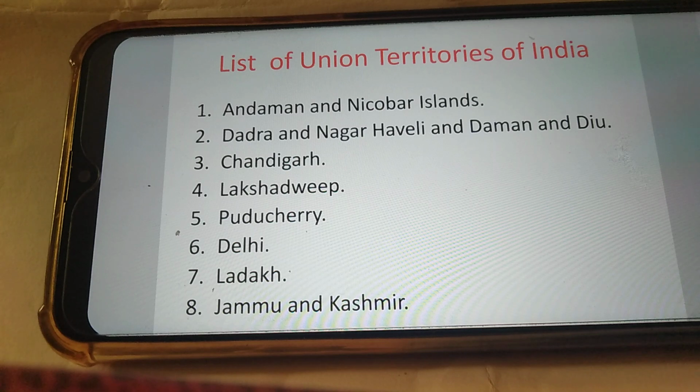Now, list of Union Territories of India: Andaman Nicobar Island, Dadra Nagar Haveli and Daman and Diu, Chandigarh, Lakshadweep, Pondicherry, Delhi, Ladakh, Jammu and Kashmir.